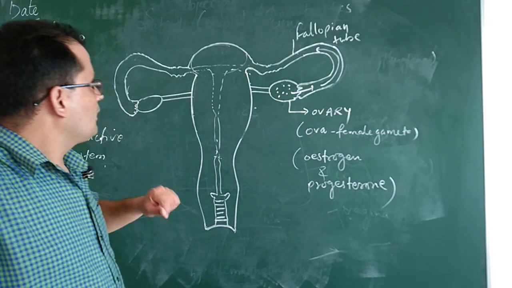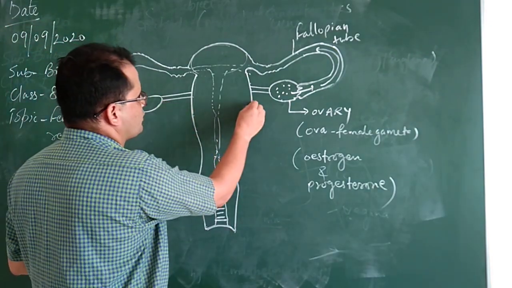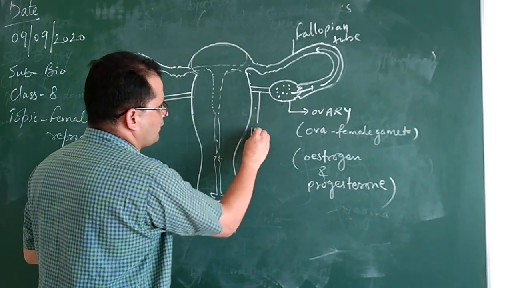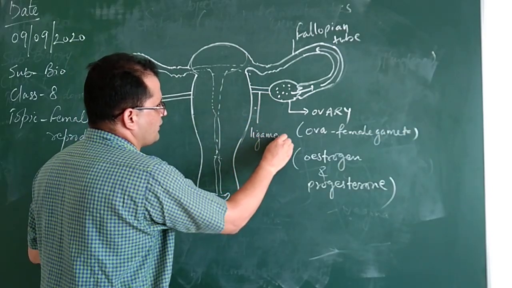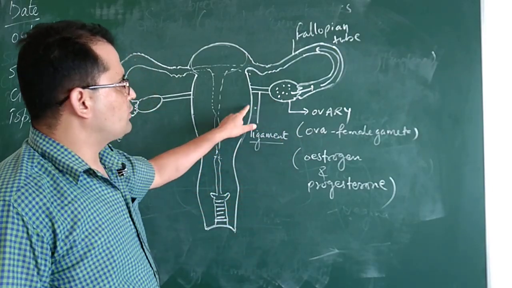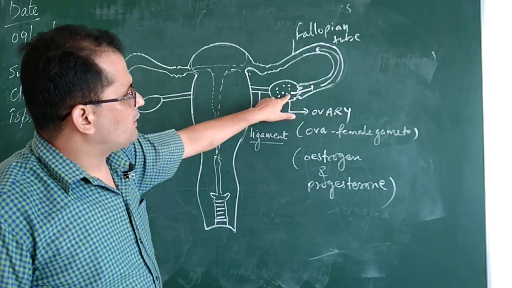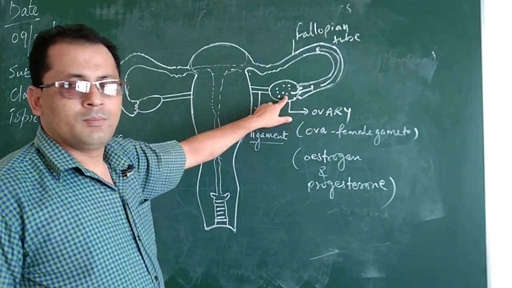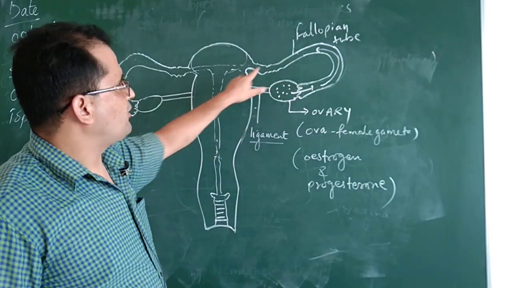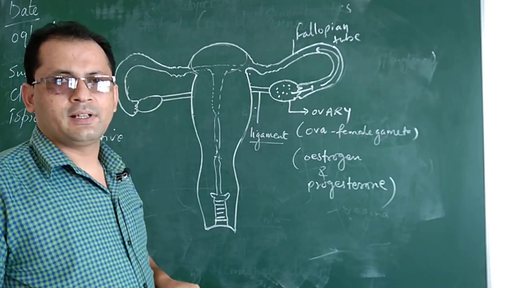Students, you can see these ovaries are attached to the wall of the uterus through a ligament, the structure which binds the ovaries to the wall of the uterus. The ovum produced by the ovary travels to the fallopian tube or the oviduct where fertilization takes place.